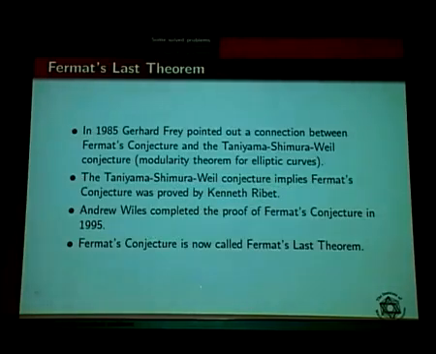And then finally Andrew Wiles completed the proof of Fermat's conjecture in 1995. So this story I am telling is after 1985. Infinitely many people worked on it. It is not only Andrew Wiles who completed the proof, he just did the final patching. There were many mathematicians all over the world who worked part by part, case by case, and then finally Andrew Wiles completed the final part, and now Fermat's conjecture is proved. Because it was a conjecture and it is proved, we call it a theorem. Fermat's conjecture is now called Fermat's last theorem.